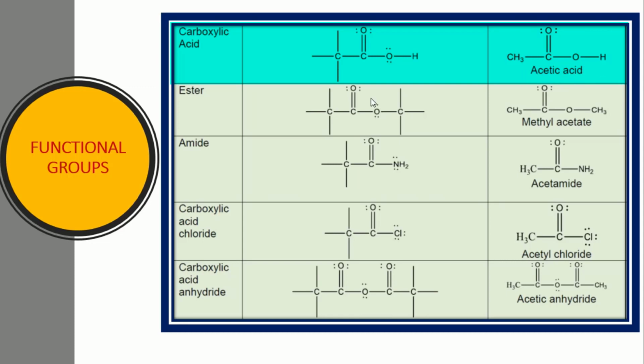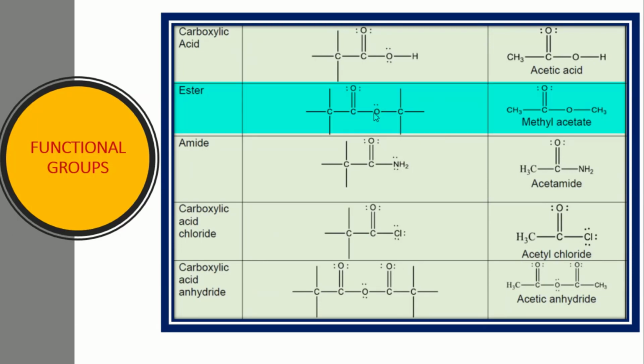Carboxylic acids are converted into four derivatives: for example, esters, amides, carboxylic acid chlorides, or carboxylic acid anhydrides. For example, if this OH is replaced with OR, meaning oxygen with a carbon, that is called the ester. Meaning the carbonyl is attached with the OR, where R is a carbon.